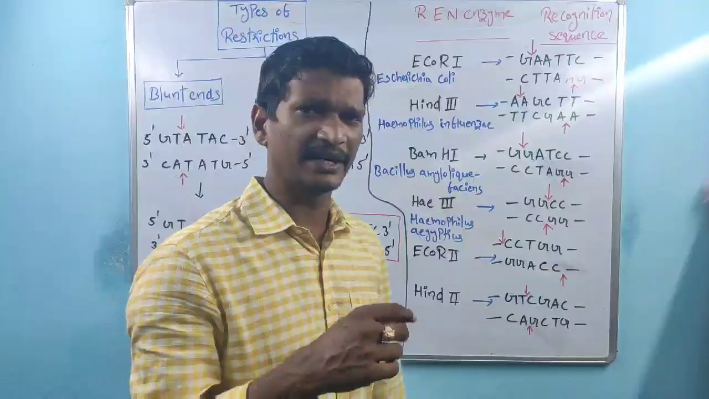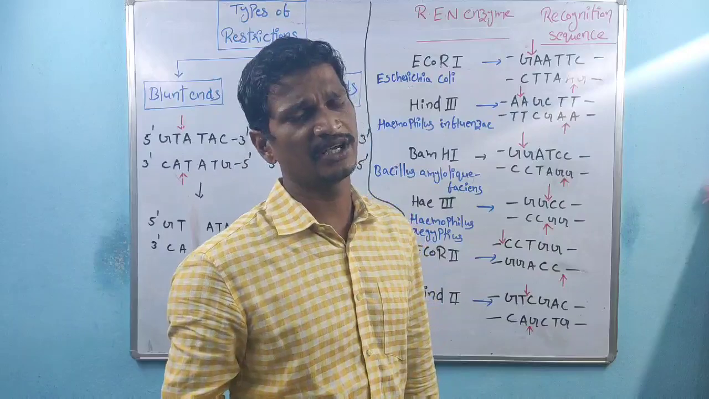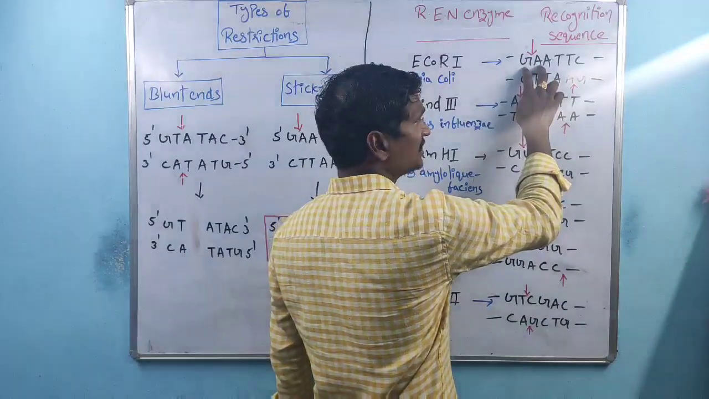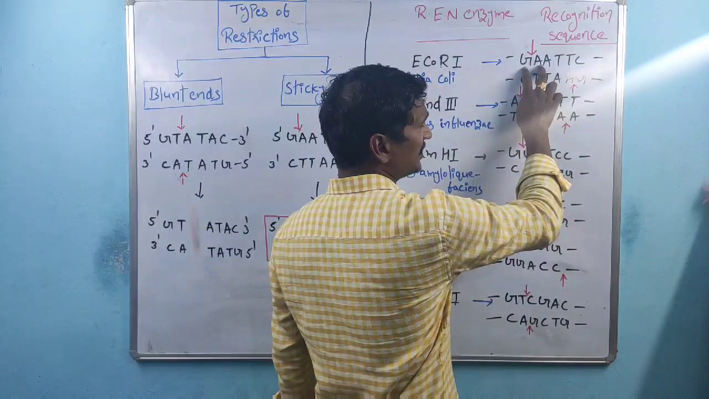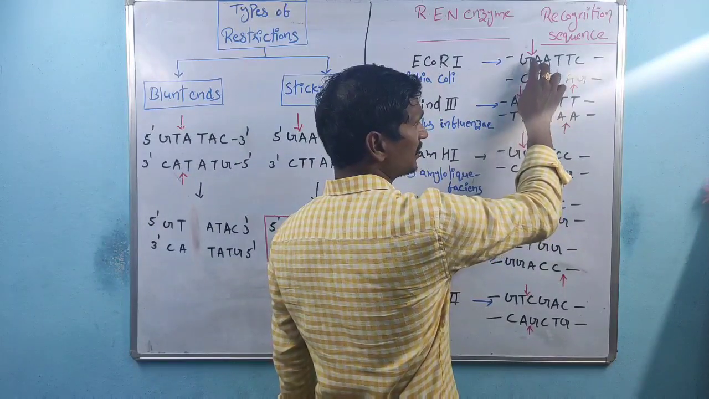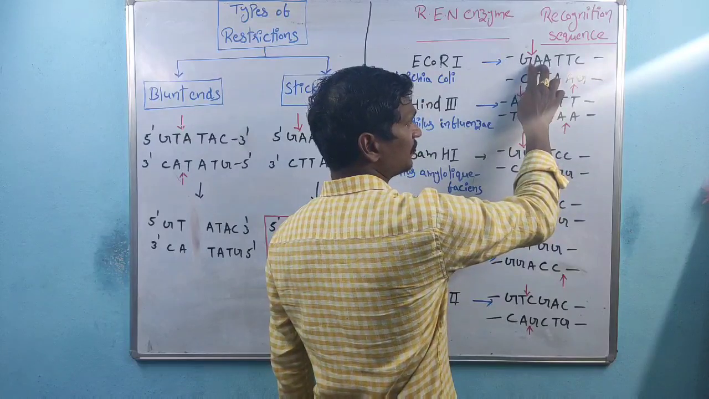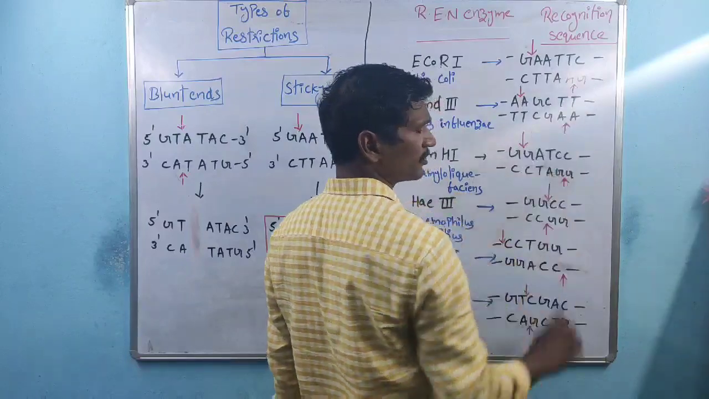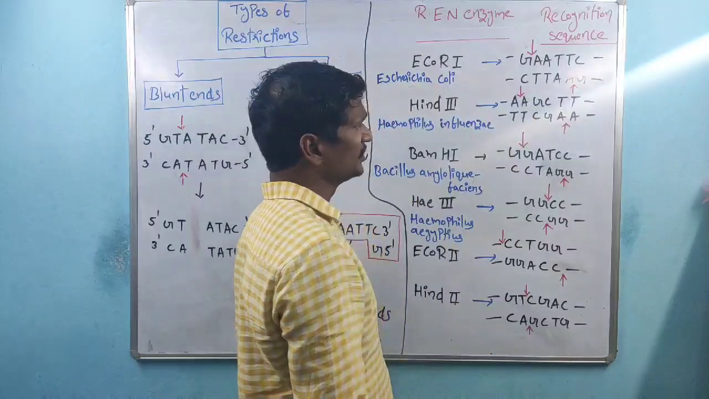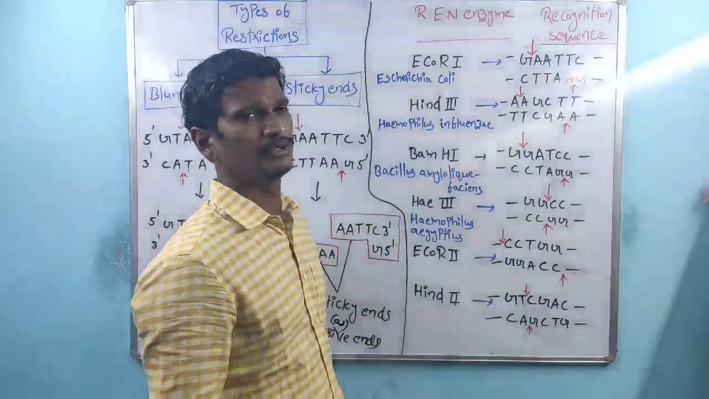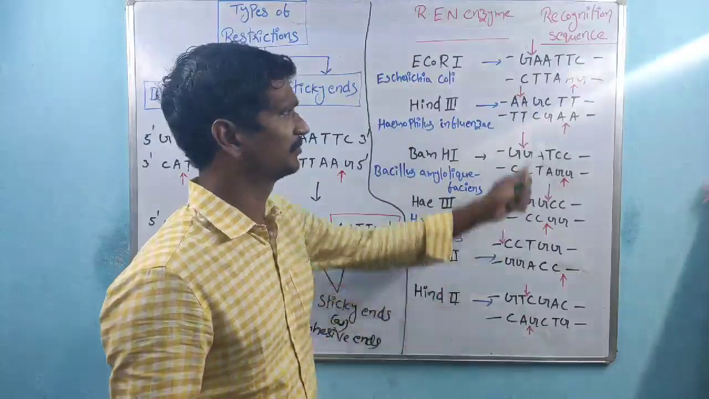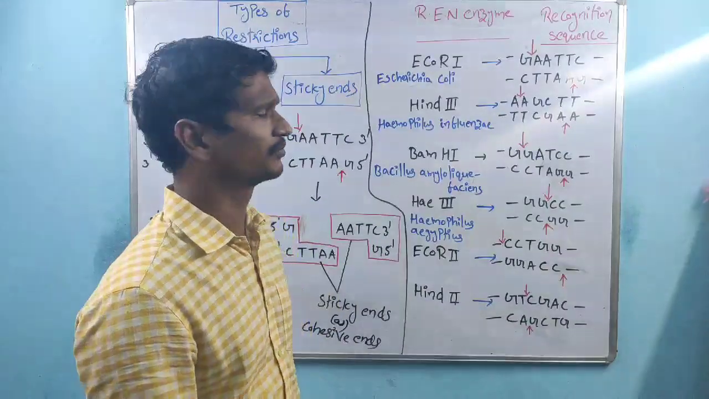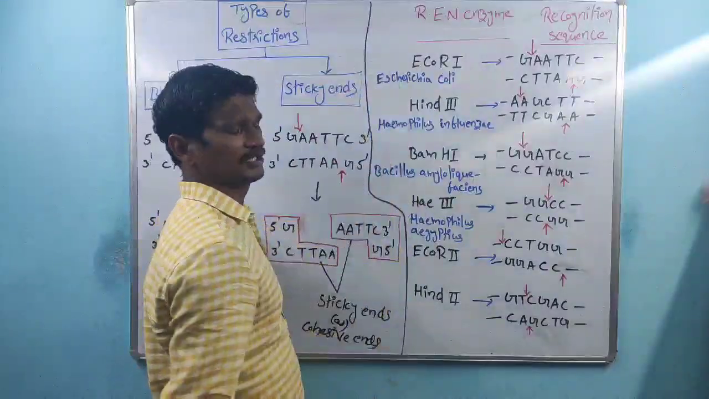Does EcoR1 produce blunt ends or sticky ends? EcoR1 cuts the DNA between G and A, where the phosphodiester bond is cleaved. Here also between G and A, the phosphodiester bonds are cleaved. So by the action of EcoR1, two phosphodiester bonds are cleaved, between these two and between these two. That is about EcoR1.